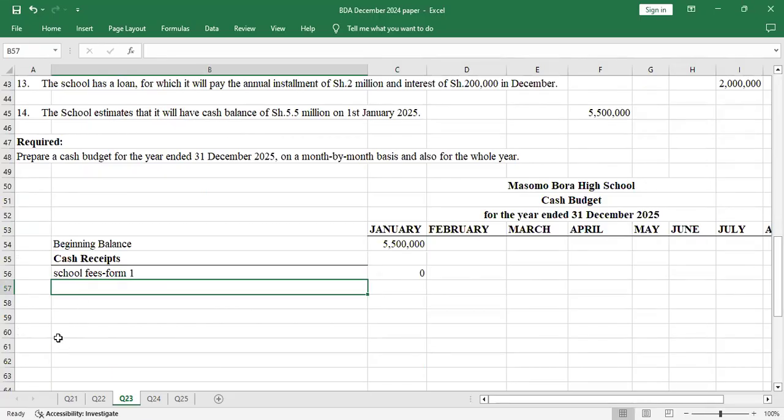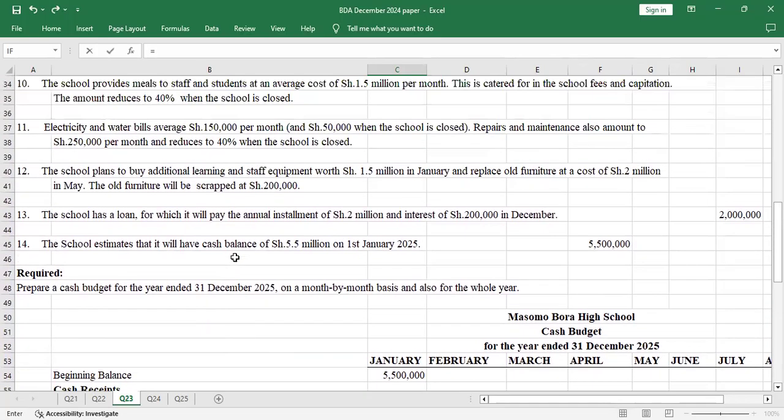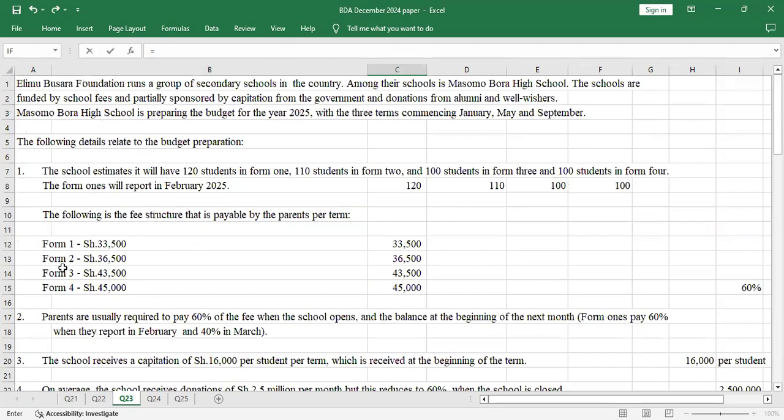Then school fees for Form 2. We were told that Form 2s pay 36,500 per student, multiplied by the number of students in Form 2, which was 110.